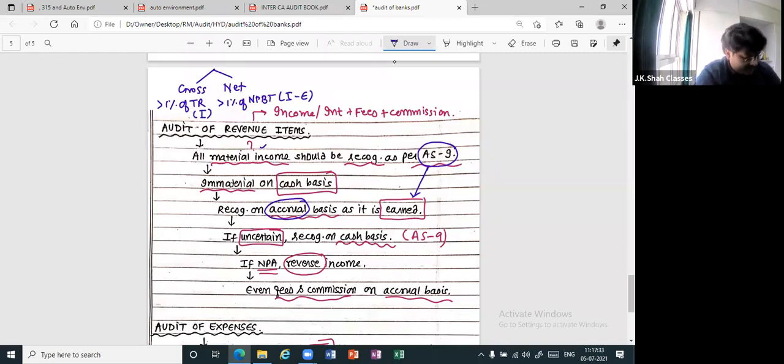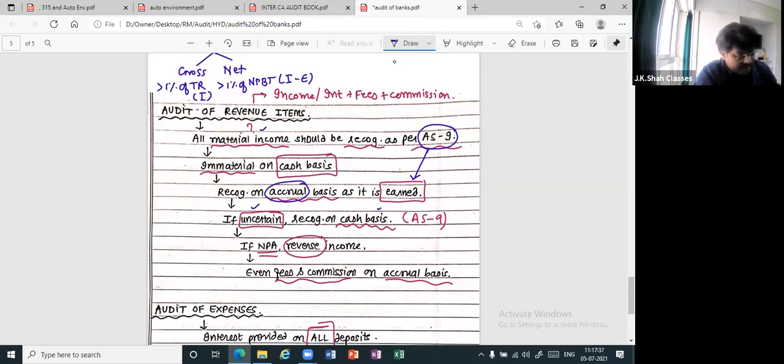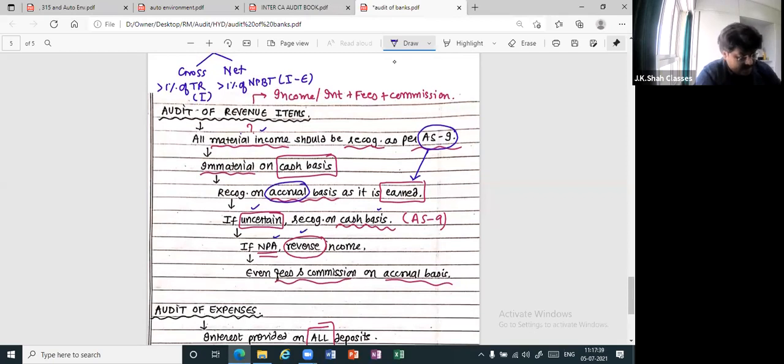Thereafter, if anything is uncertain, then it should be recognized on cash basis, AS 9 only. If later on it becomes NPA, then you have to reverse the income. Even the fees and commission can be recognized on accrual basis. This I told you, giving the example of factoring commission also.